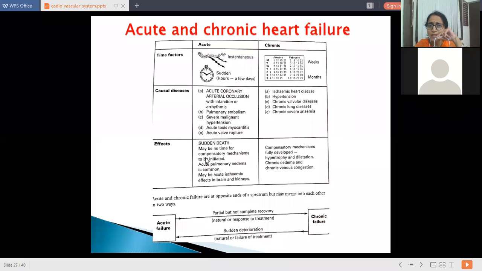Now, the effect of acute heart failure is sudden death, while chronic heart failure gives chances for the compensatory mechanisms to become fully developed, that is hypertrophy and dilatation. There is chronic edema and chronic venous congestion of the liver, lungs, or spleen.